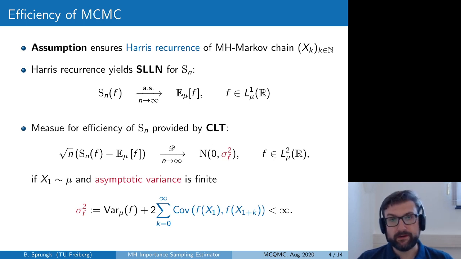Now let's take a look at this variance. It includes naturally also the variance of f with respect to mu, but then we also have here this additional term of the summed up or integrated covariances of f evaluated at the different states of the Markov chain, meaning that the high order correlation usually yields a high asymptotic variance of the path average estimator and therefore a smaller statistical efficiency.